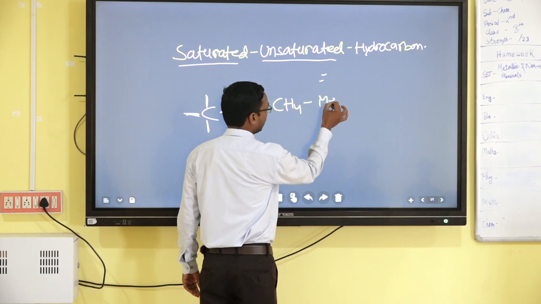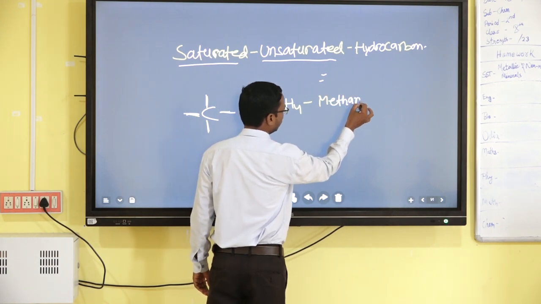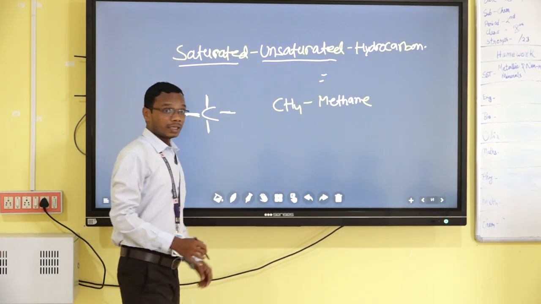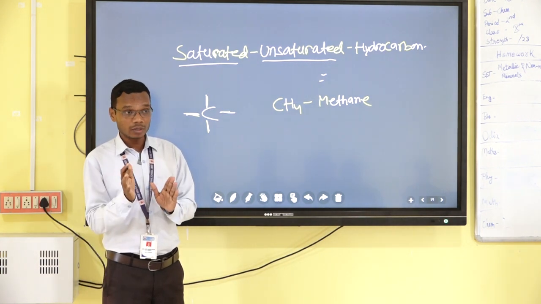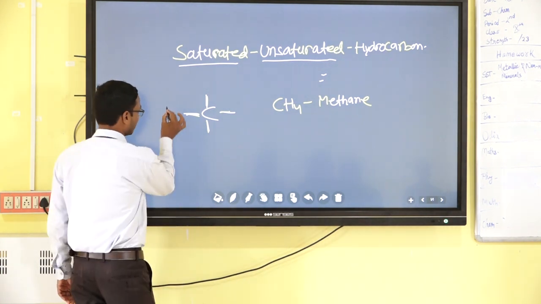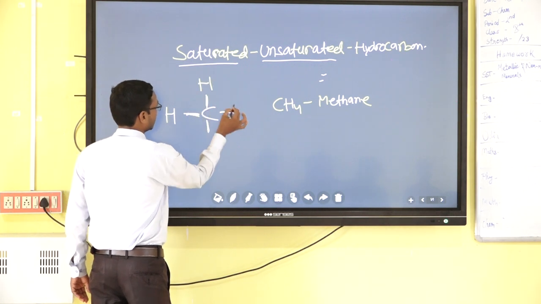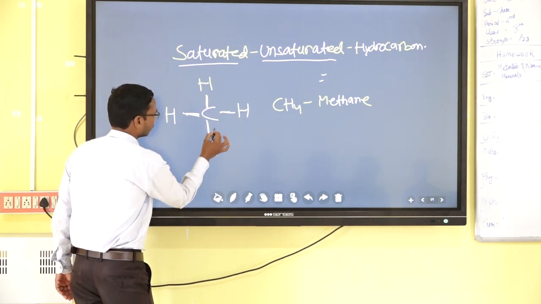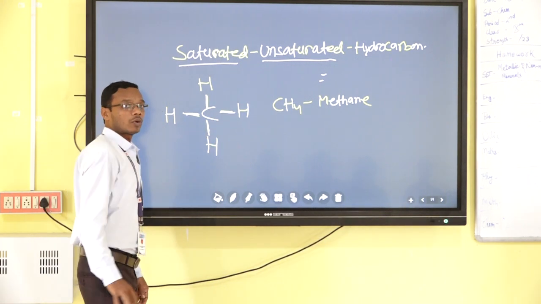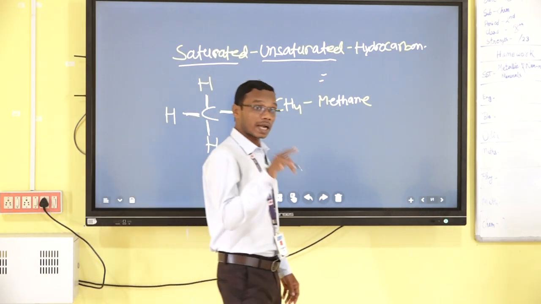Methane. If you consider the structure of this compound, then every single bond of carbon is satisfied with hydrogen, single hydrogen, every single bond. This type of compound is called saturated hydrocarbon.